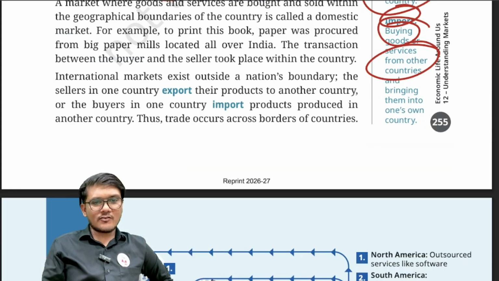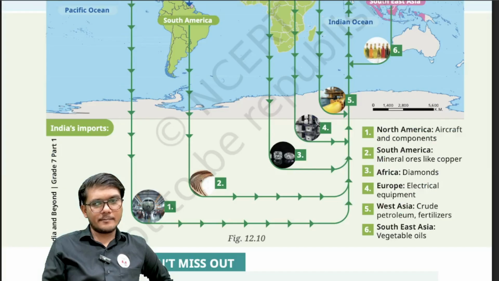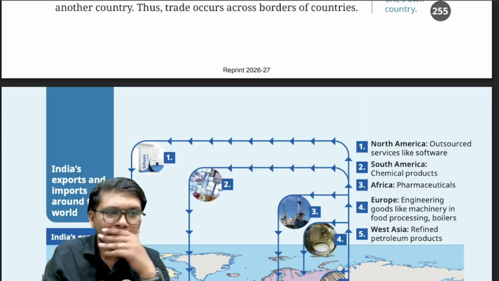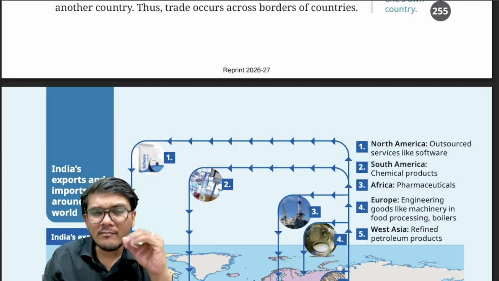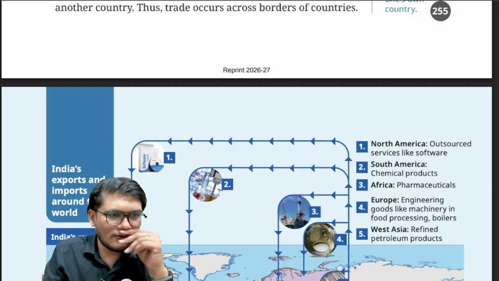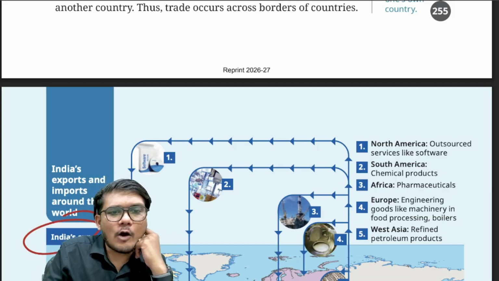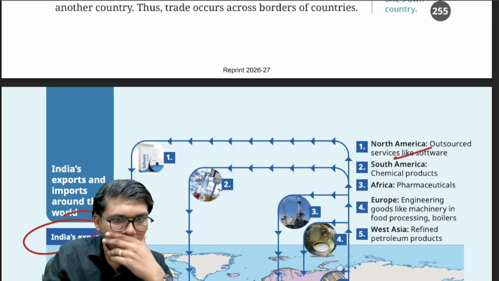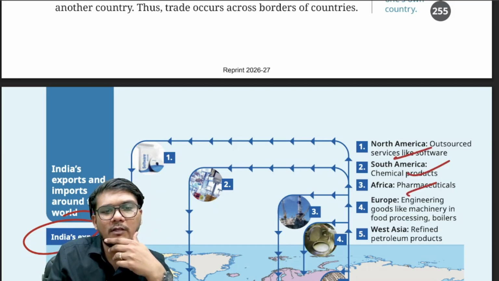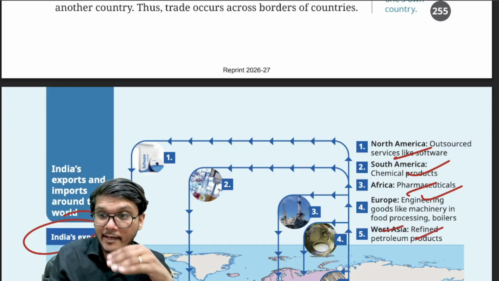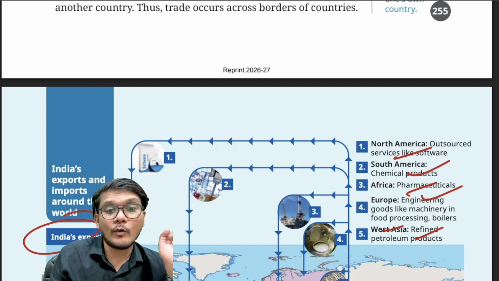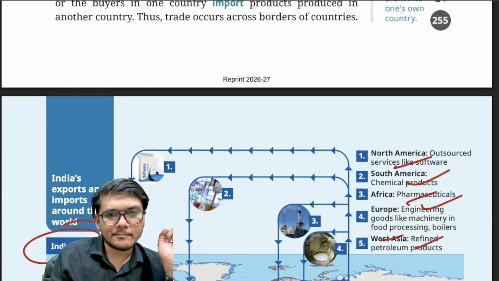Now there is an interesting chart or map that has been given over here in the NCERT, which talks about the major exports that India is doing and the imports that India is doing. So if you talk about exports first, to North America, we outsource services like software. To South America, chemical products. To Africa, pharmaceuticals. To Europe, engineering goods like machinery, food processing, boilers. To West Asia, refined petroleum. We take crude oil from them and refine it and give them back as petroleum, right? That's what we are doing.